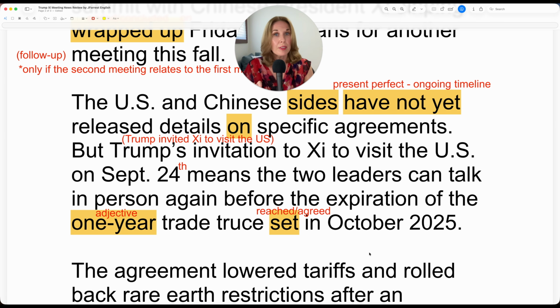If I knew the specific day, what would change in the sentence structure? The trade truce expires on October 15th, 2026. So in October, on October 16th. So you absolutely could use the verb form, not necessarily in this sentence because you would have to change the sentence, but it's very common to use the verb. And here, the expiration, this is viewing it as a thing. Remember, a noun is a thing. So instead of an action, the truce expires, it's a something, the expiration. So it sounds more dramatic viewing it as a thing.